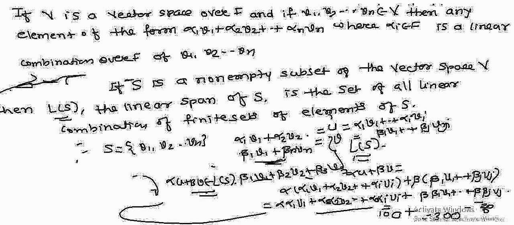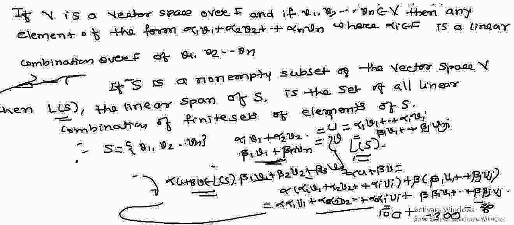We have defined linear combination, then we have defined linear span of S, and we have proved the lemma that L of S is a subspace of a vector space. To prove that, we have taken one element u and another element v. U contains a linear combination of i elements, V contains a linear combination of j elements.